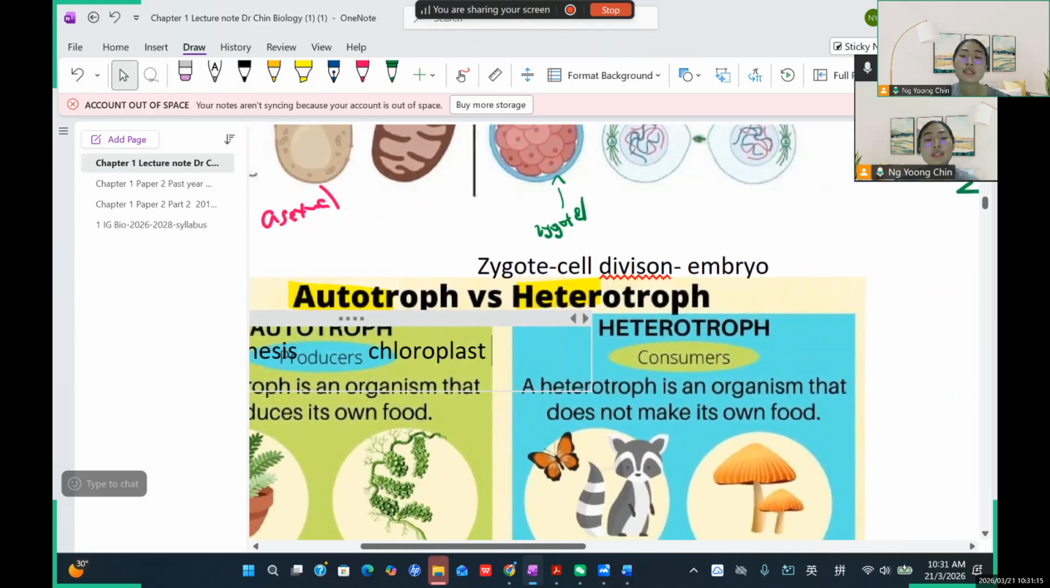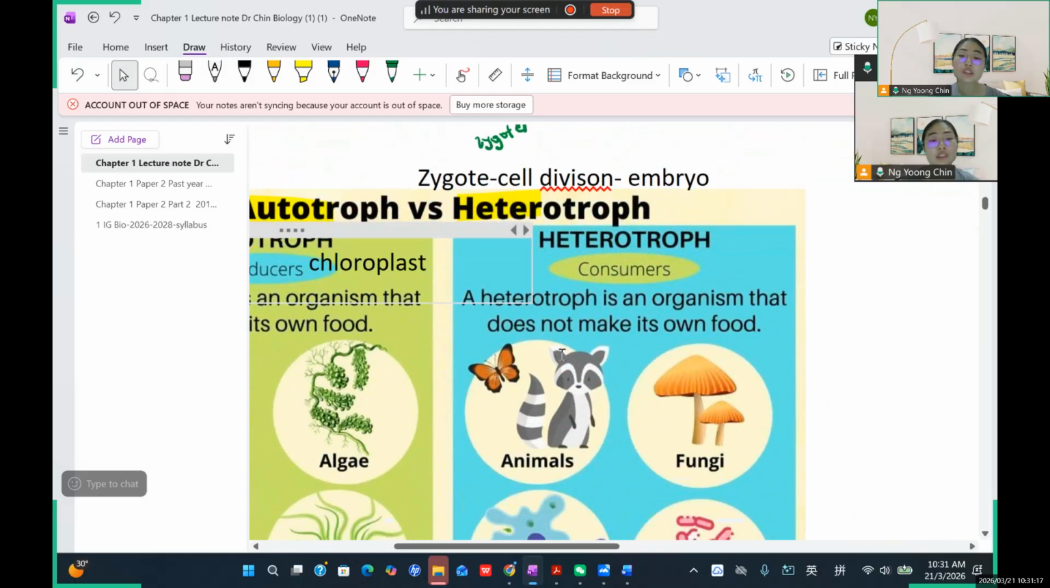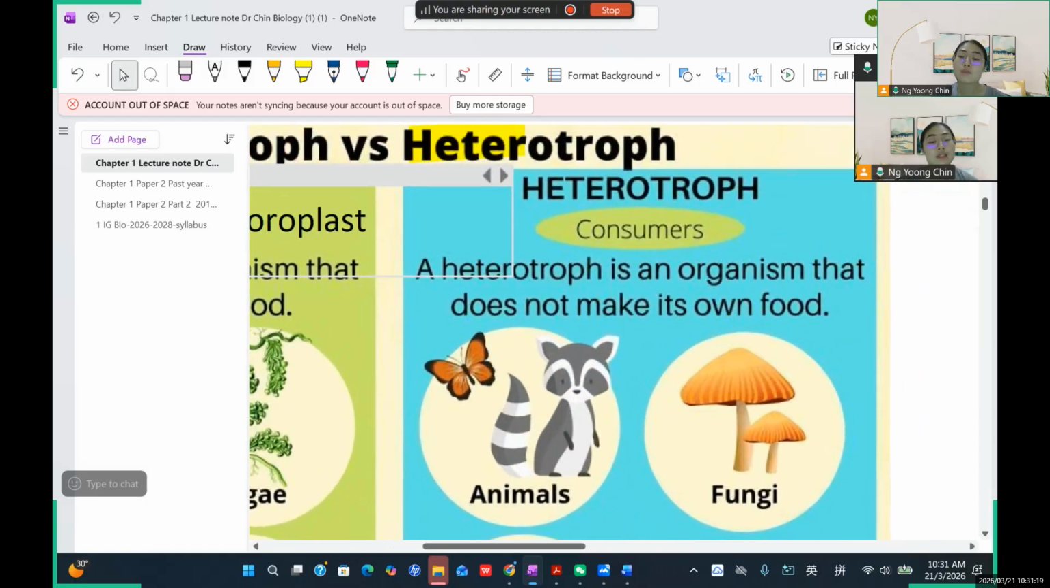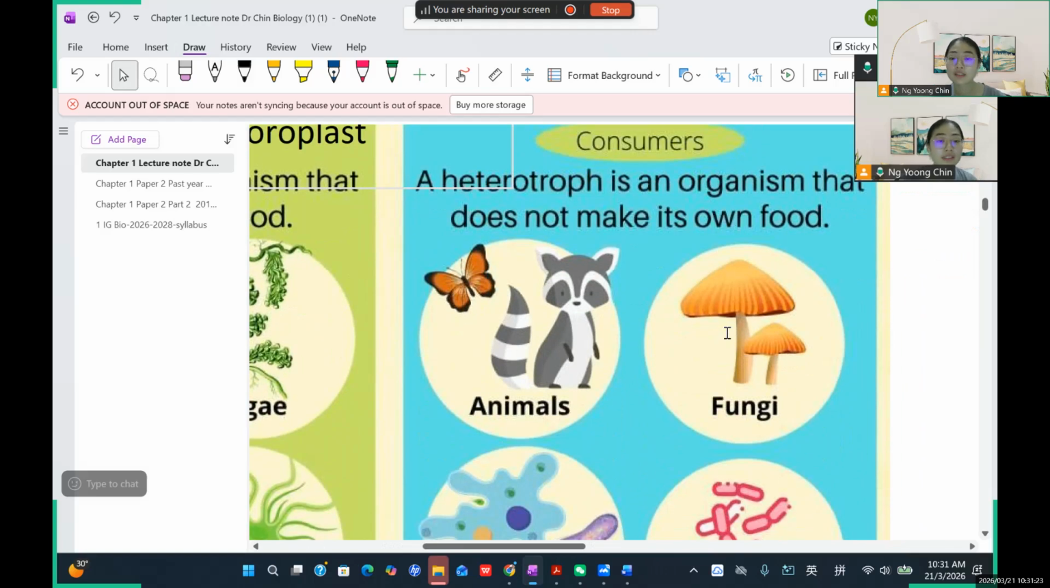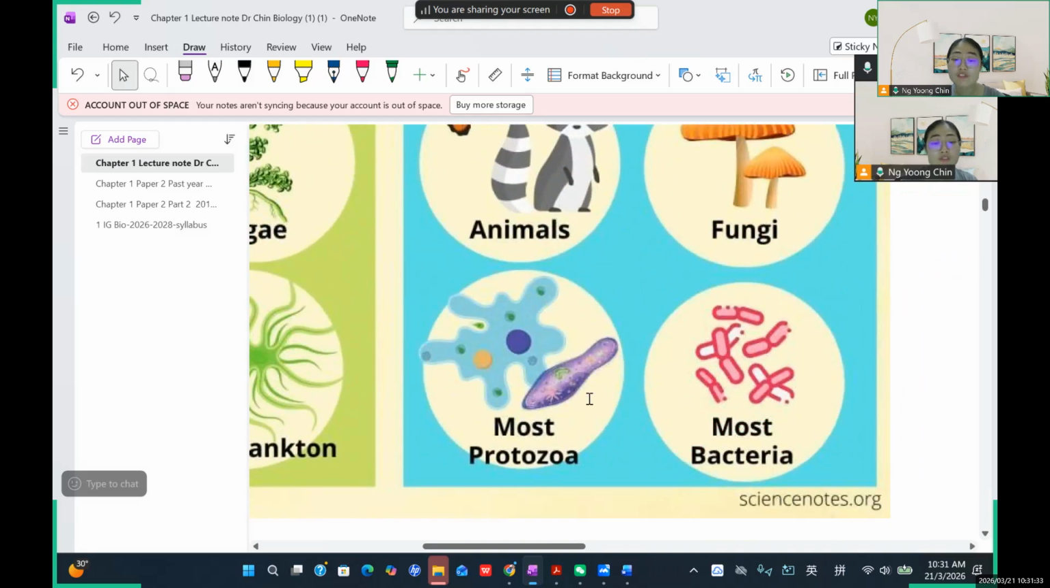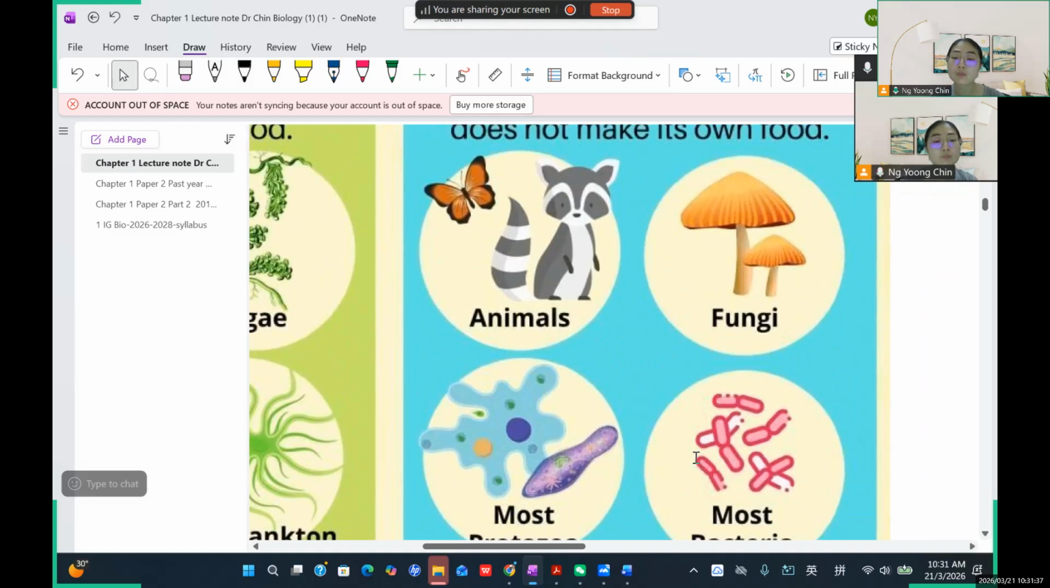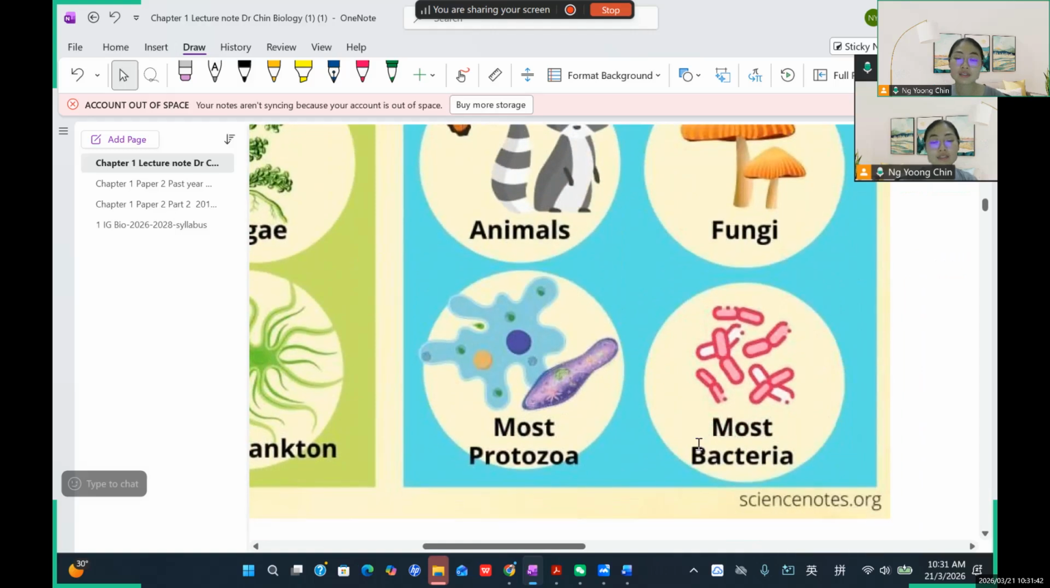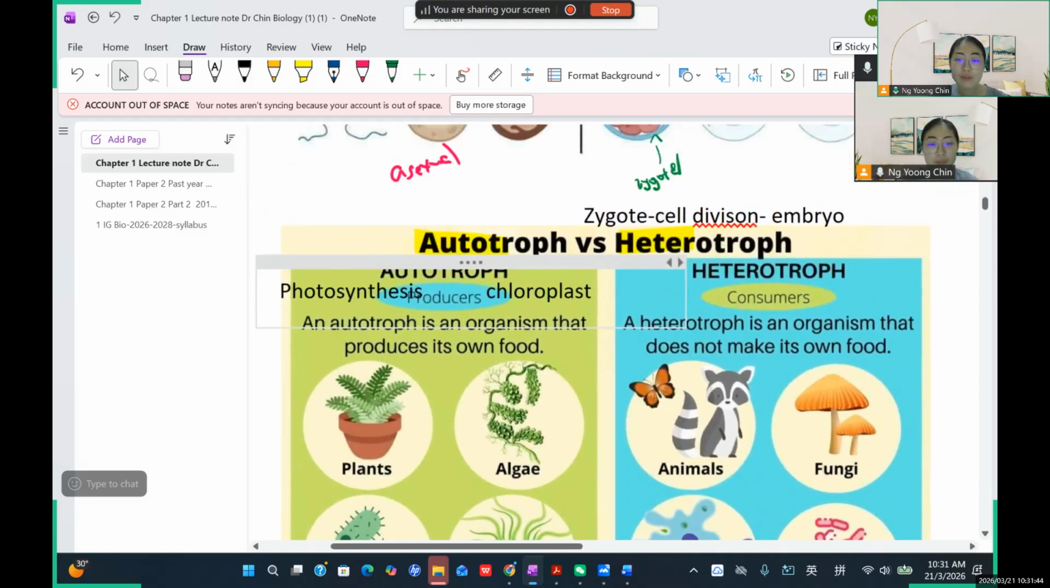Okay, that's all. And now we talk about heterotrophic nutrition. So we refer to us, because we don't make our own food. We don't have chloroplast or chlorophyll, so we depend on an external food source. We need to eat and drink. This applies to all animals, and also fungi and most protozoa and most bacteria. So definitely they depend on an external food source, because they cannot make their own food.